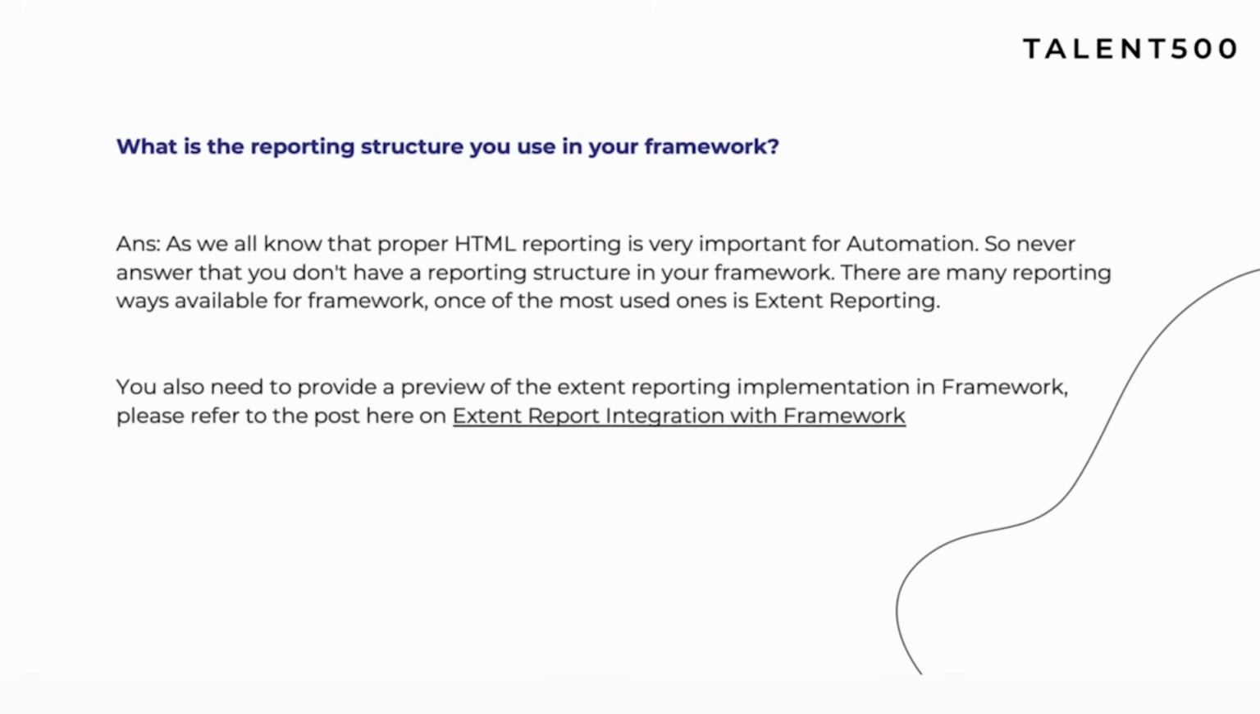What is the reporting structure you use in your framework? Very important, right? So you can explain what HTML reporting you folks are managing in your own framework. For example, I am giving the example of Extent reporting. This is the most used one. There is one more, the LO report, also there. So for Extent report integration, you can tell that, okay, we have integrated Extent report, and you can give them a little bit of an idea around it, right?